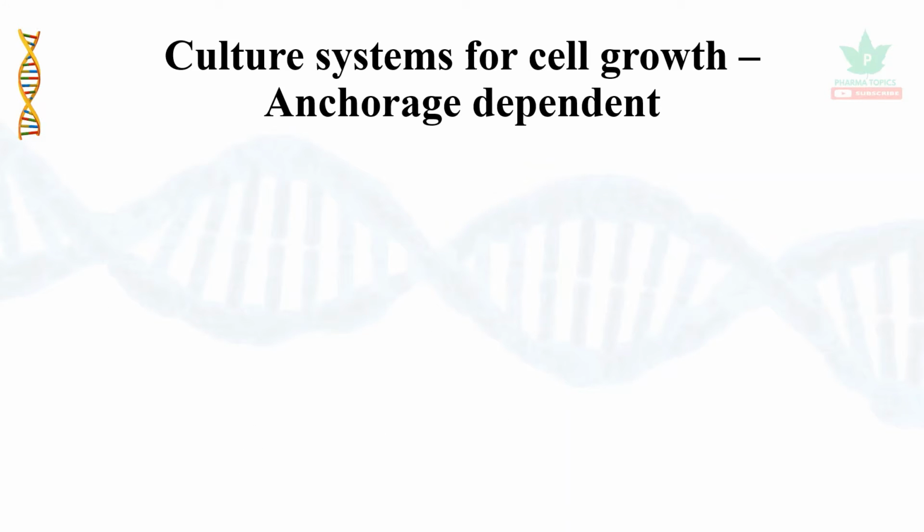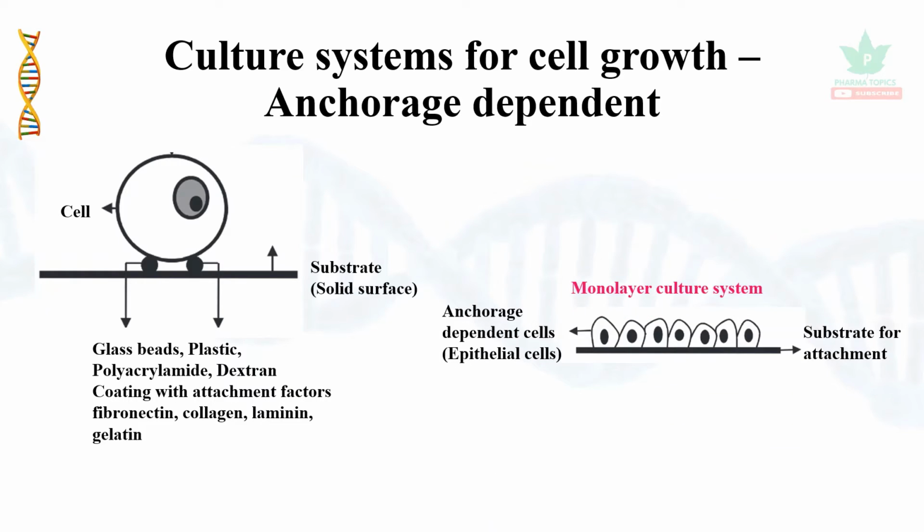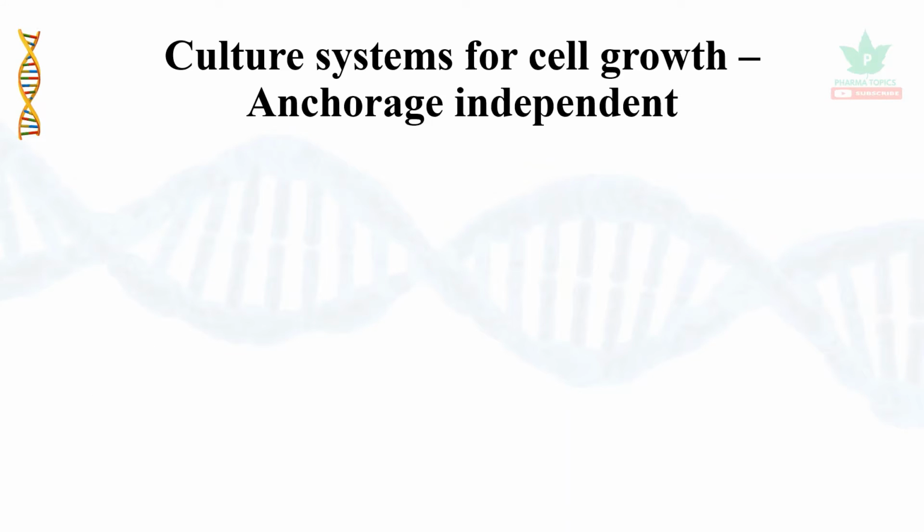Let us see the culture systems for cell growth. First is the anchorage dependent system. The cells need a substrate or a solid surface for attachment, and the surface may be glass beads, plastic, polyacrylamide, or dextran, which may be coated with factors such as fibronectin, collagen, laminin, or gelatin. Anchorage dependent cells, for example epithelial cells, are called a monolayer culture system, which appears as a single layer.